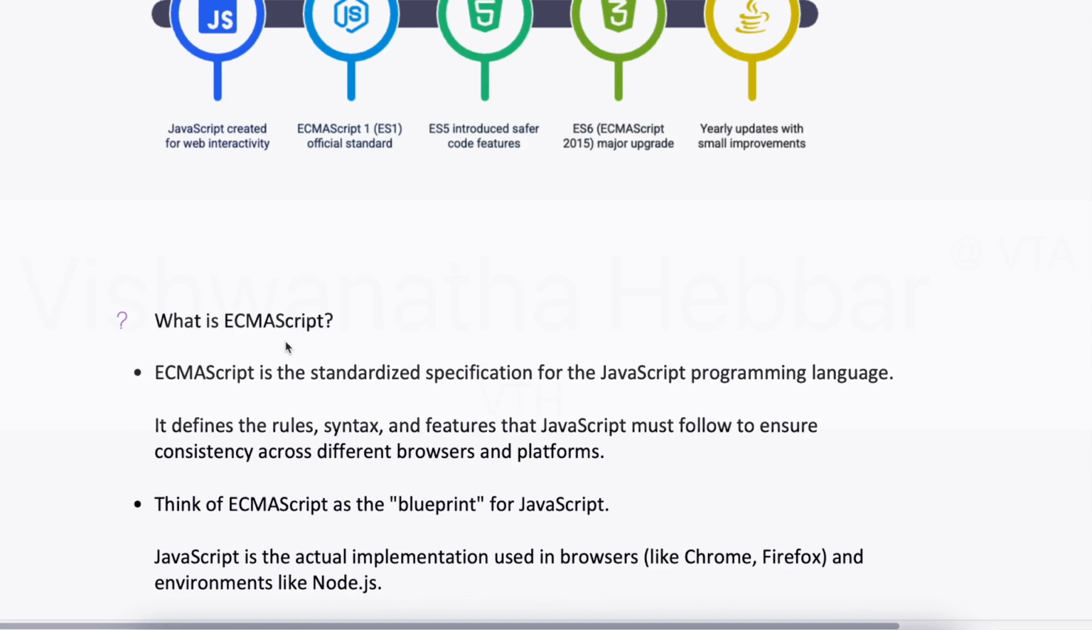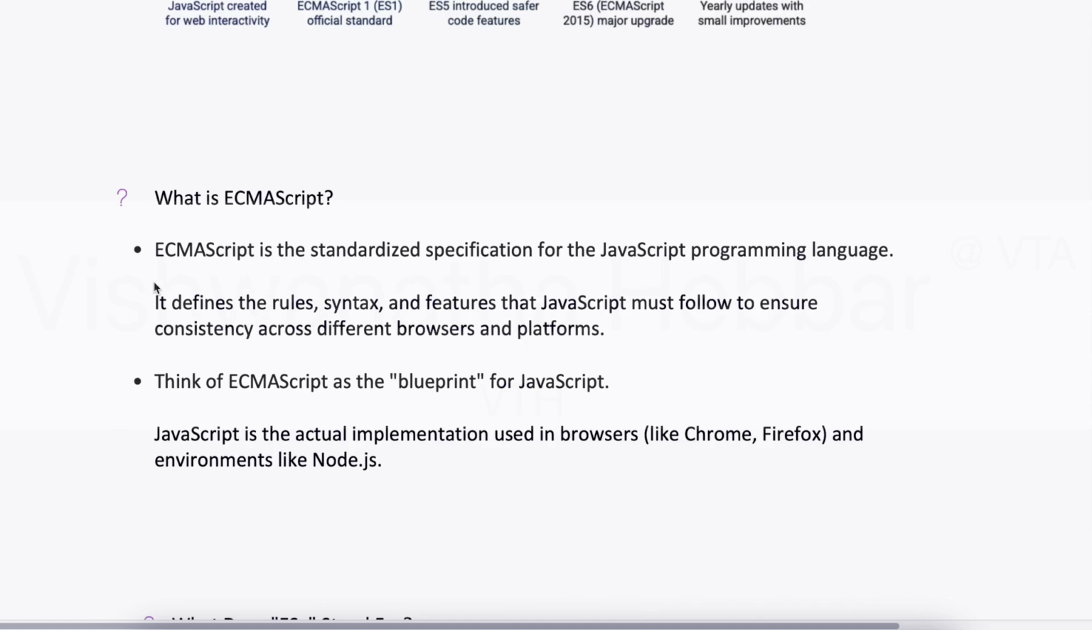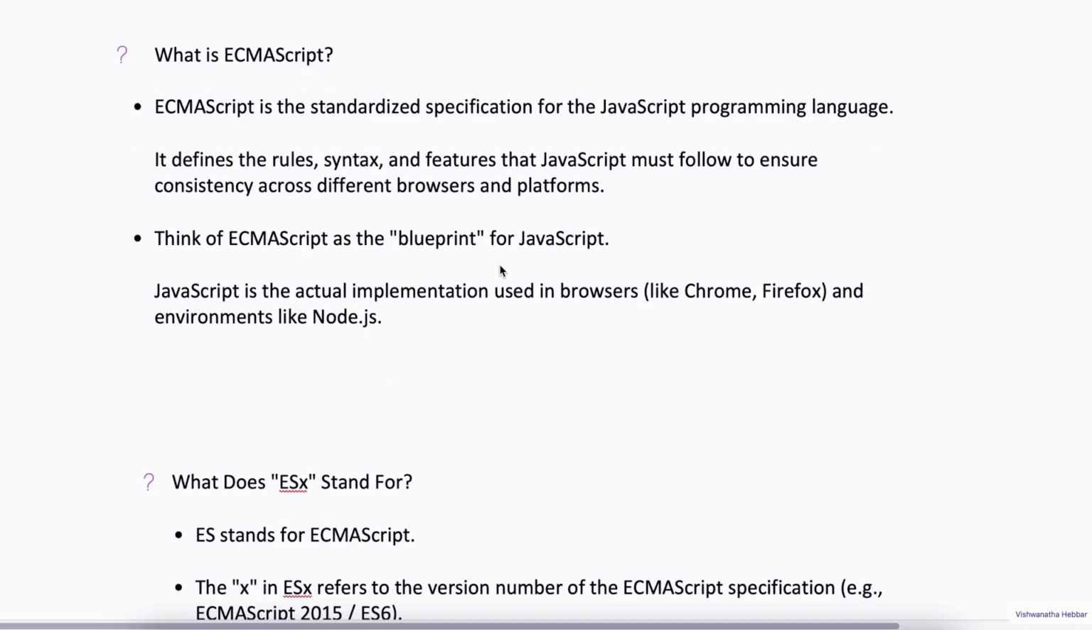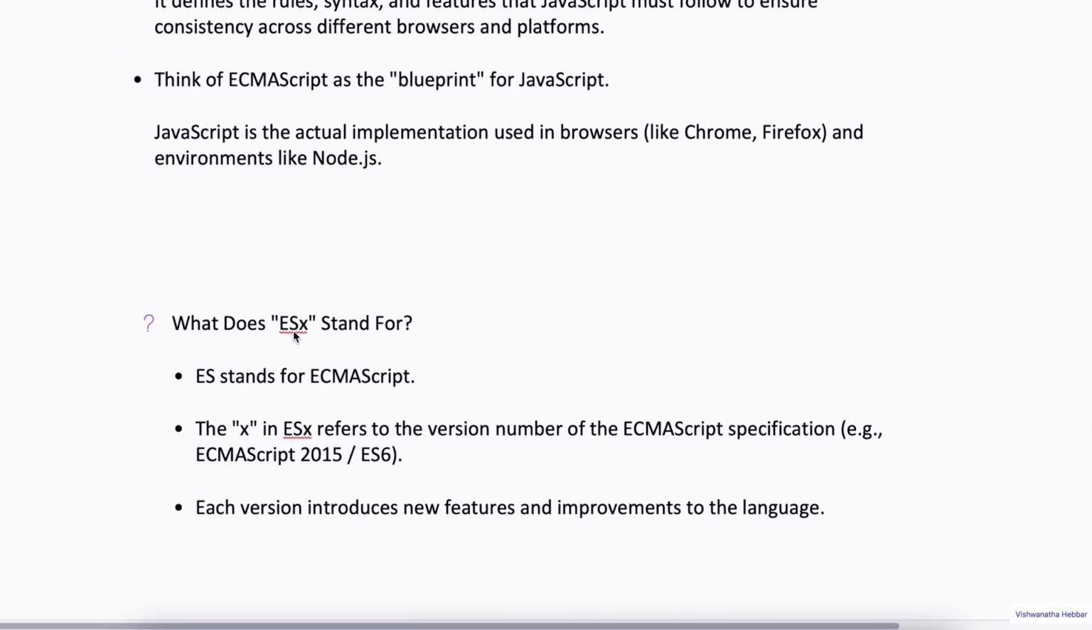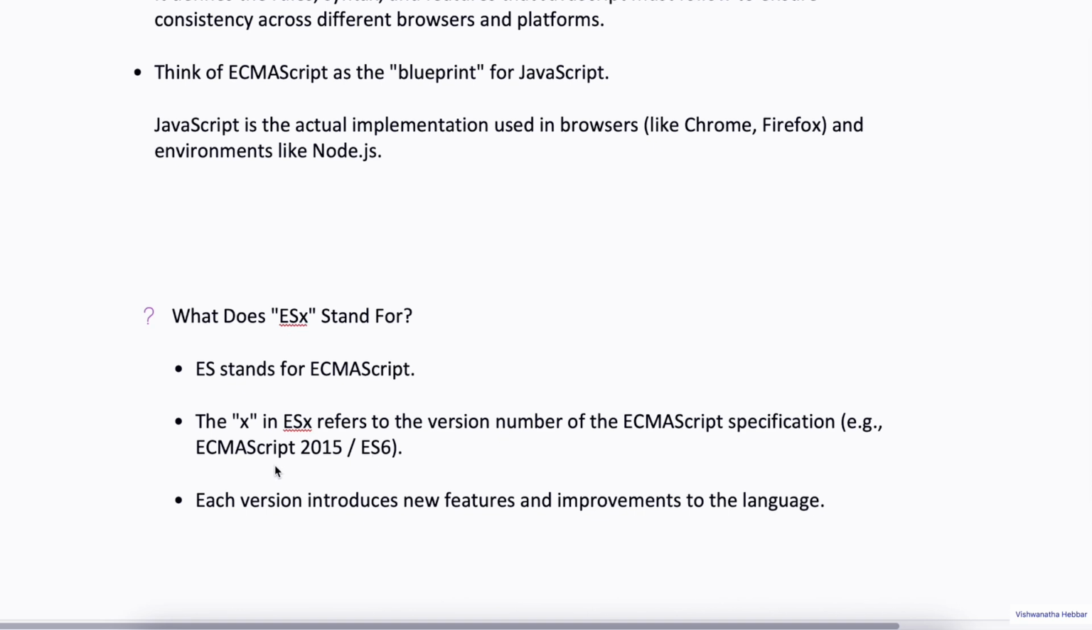Thereafter, we have understood that ECMAScript means a standardized specification for writing JavaScript. It defines the rules, syntax, features, etc. And it is like a blueprint for JavaScript. Here ES means ECMAScript and X means version number. ES6 was released in 2015. That is why it is also called ECMAScript 2015. And we will be focusing on this while doing the practical programming.